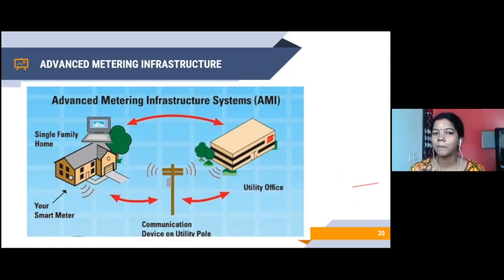All this is completely dependent on the cost. When you want to push the value directly into the utility office, obviously the cost is higher. But when you push into the communication device on the utility pole, the price is a bit less than the first methodology. So it all depends on the cost and the infrastructure, and to how much extent we are able to afford for my smart meter. With that rate, we can decide which methodology to use for transmitting our value to the utility office.